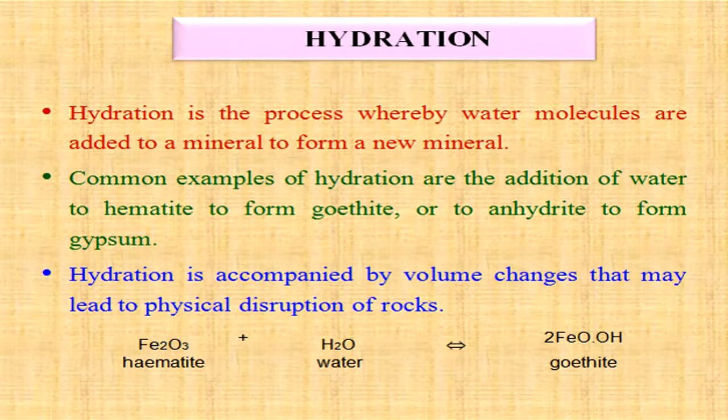Hydration is the process whereby water molecules are added to a mineral to form a new mineral. Common examples of hydration are the addition of water to hematite to form goethite or to anhydrite to form gypsum. Hydration is accompanied by volume changes that may lead to physical disruption of the rocks. As we can see, when hematite reacts with water, it forms goethite as shown in the equation.